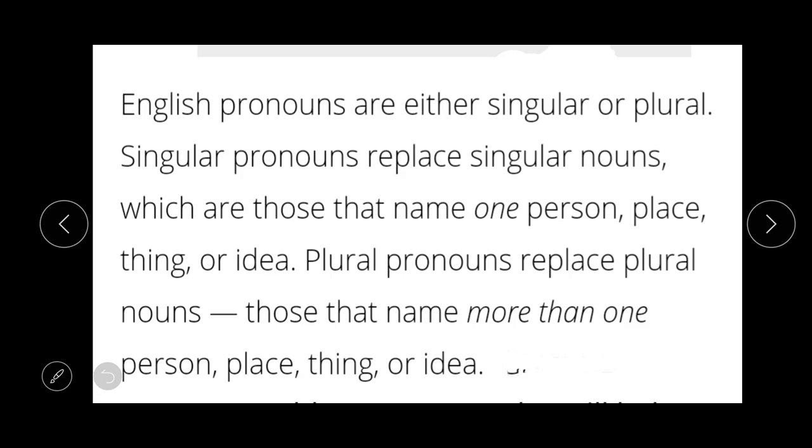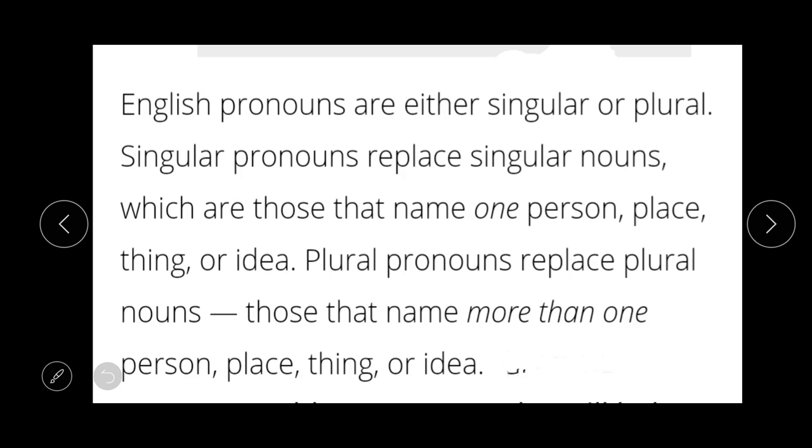And plural pronouns replace plural nouns, those that name more than one person, place, thing or idea. So it means that a pronoun is a replacing word because it replaces nouns. Whenever the pronoun replaces a singular noun, then it is our singular pronoun.